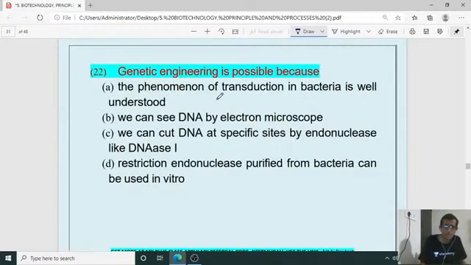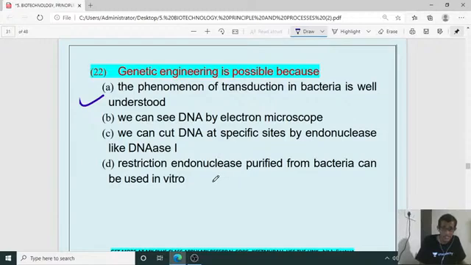Genetic engineering is possible because of what reason? For the 22nd, out of the 4 options, which is the right one? The phenomenon of transduction in bacteria is well understood. We can see DNA by electron microscope. We can cut the DNA at a specific site by endonuclease like DNase 1. Restriction endonuclease purified from bacteria can be used in vitro.